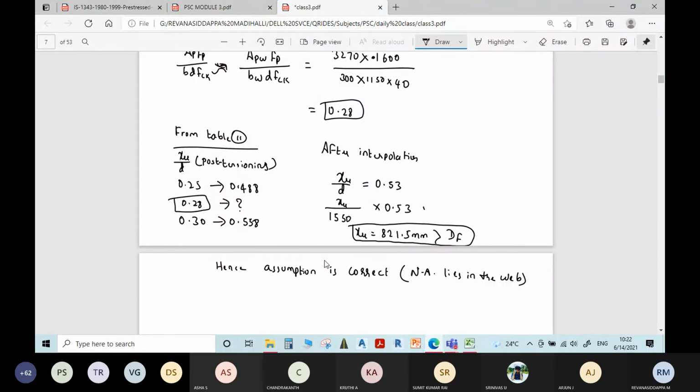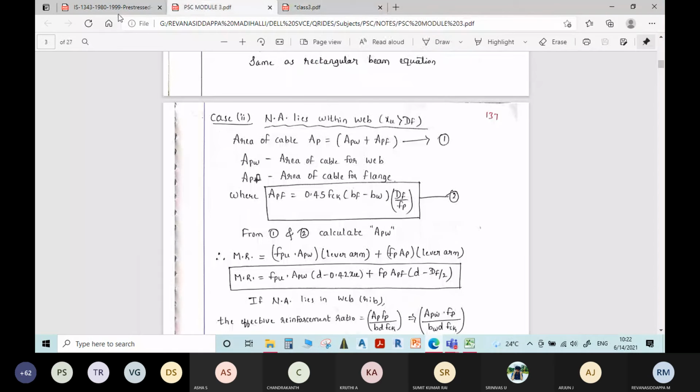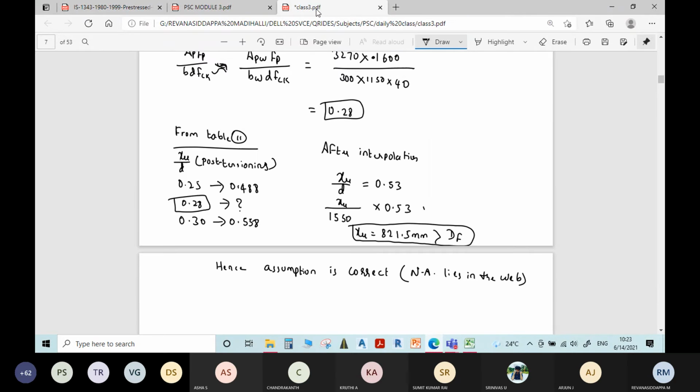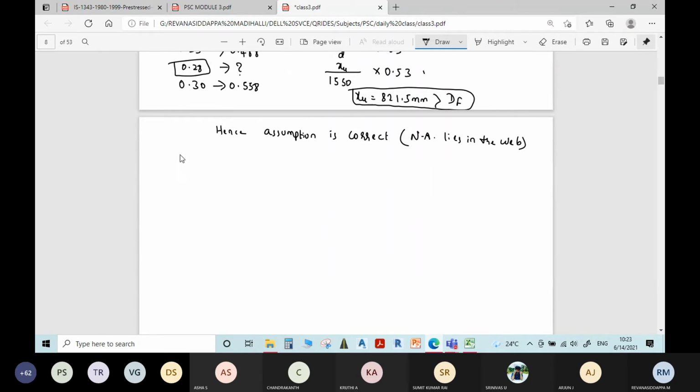Okay, now you can find the corresponding FPU value. Refer to this post-tensioned case. See, for 0.25 the value is 0.9, for 0.3 the value is 0.85, right here from table 11. We will find FPU divided by 0.87 FP for the post-tensioning case.